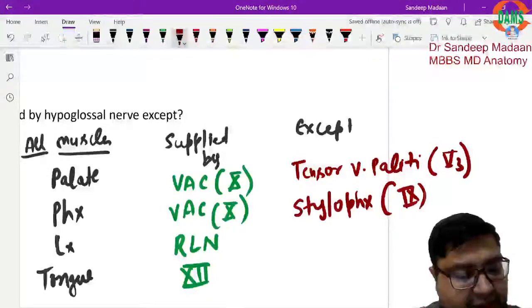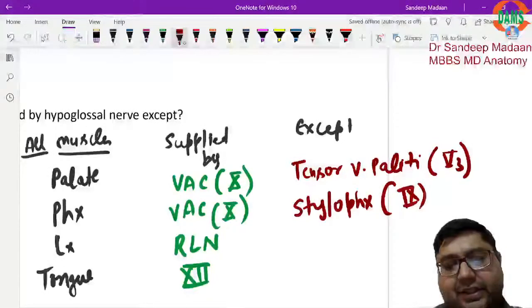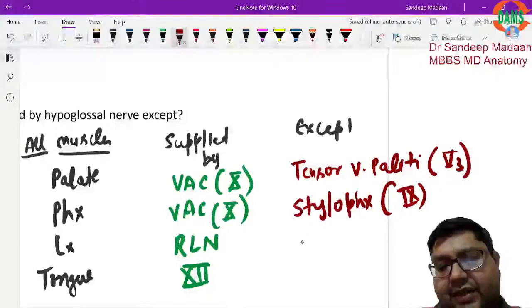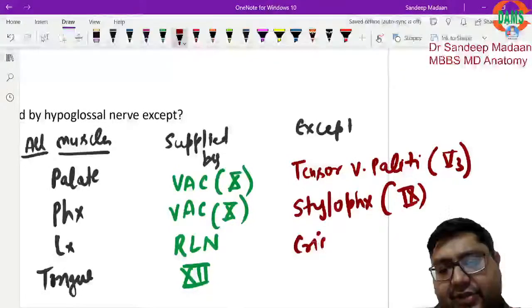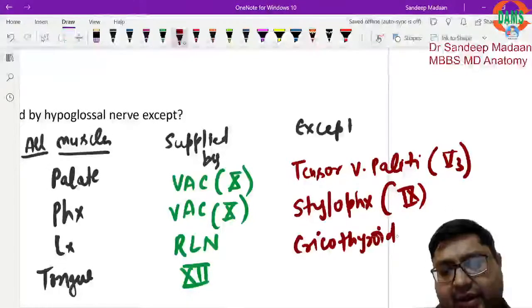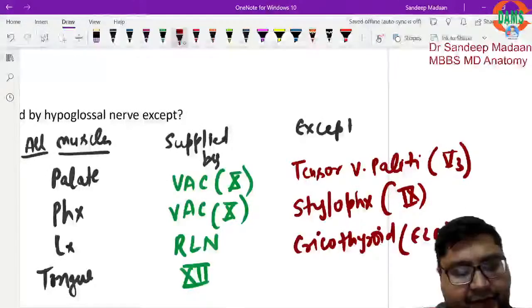That is the only muscle supplied by the ninth nerve. For the larynx, we have one muscle that is the exception. What is that? Cricothyroid. And cricothyroid is the only muscle, in fact, which is supplied by the external laryngeal nerve.